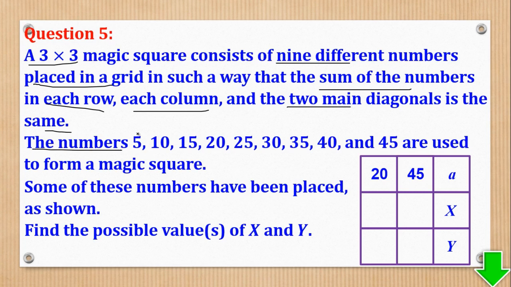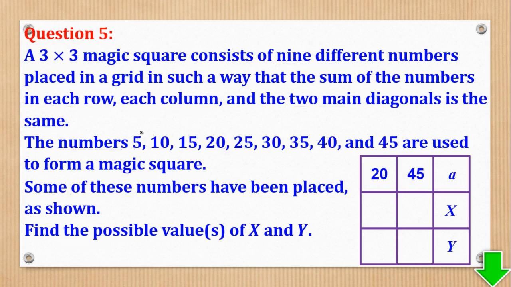The numbers 5, 10, 15, 20, 25, 30, 35, 40, and 45 are used to form a magic square. Some of these numbers have been placed as shown. So 20 has been placed, 45 has been placed, then we have A, which is unknown, B, X, which is unknown, and Y, which is unknown. Find the possible values of X and Y.